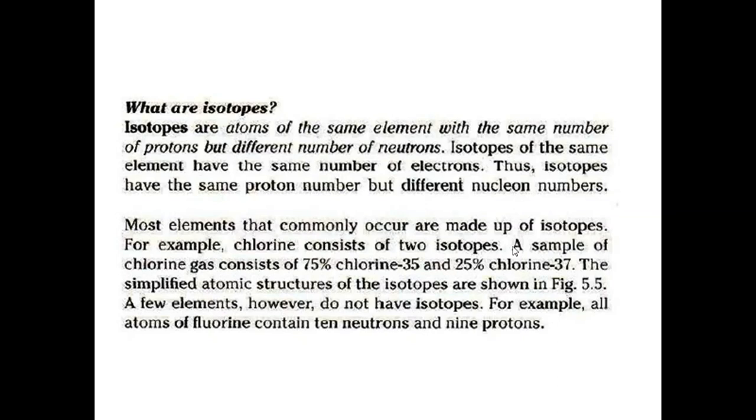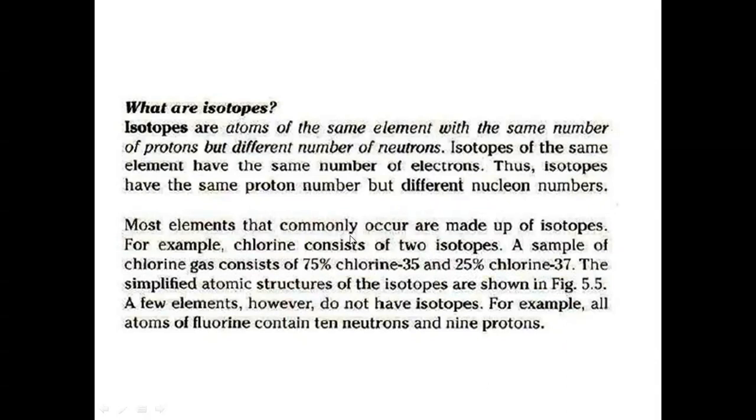We are going to multiply the abundance of each isotope with its mass number, and then we are going to add that amount to the amount of the other isotope. Don't worry about it, we are going to do the complete calculation. You'll understand it. For example, if there are two isotopes of chlorine, and chlorine 35 is 75% abundant, which means that of all the chlorine in this whole world, 75% will be chlorine 35. Here, chlorine 35 means that the mass of that chlorine is 35. And 25% would be chlorine 37.